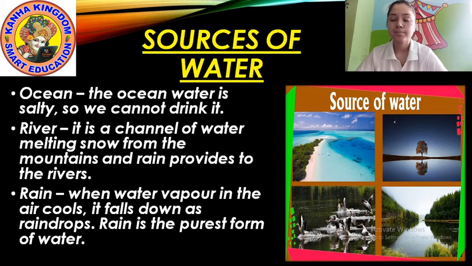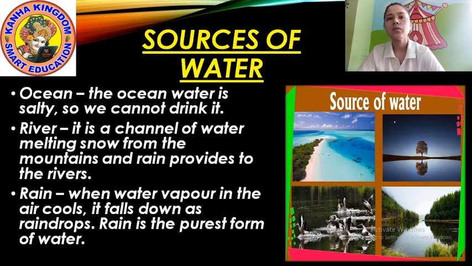Ocean. The ocean water is salty. Okay, I'll give you an example. Indian Ocean. You know the Indian Ocean? Southern part of India. The ocean water is salty. You know ocean water is salty? We cannot drink it. Not only salty, ocean water has a mixture of chemicals, a mixture of salt. We cannot drink it.